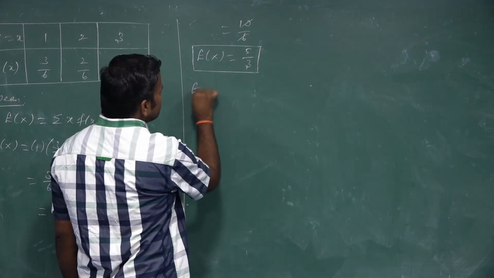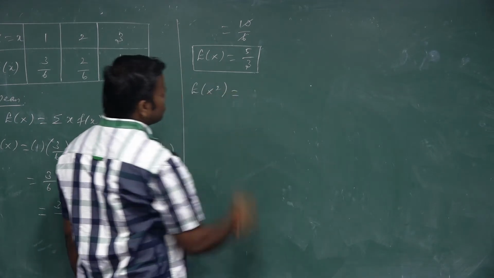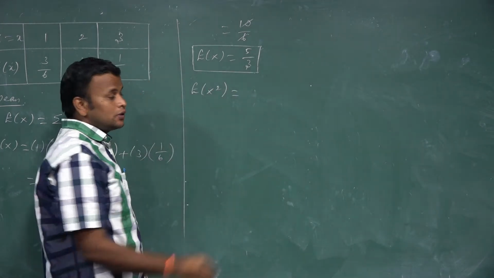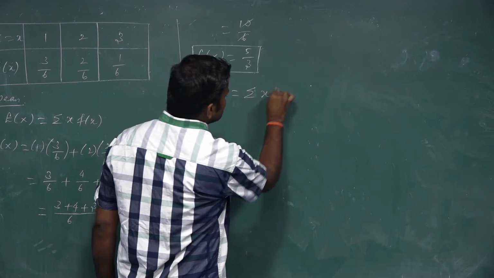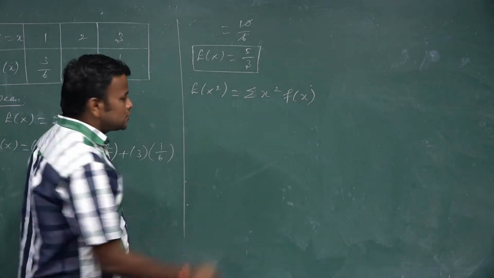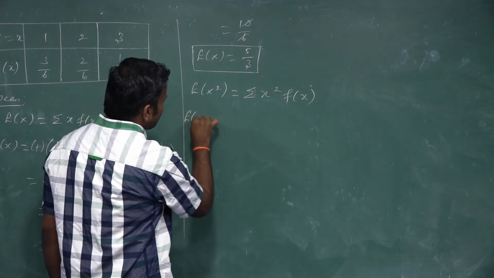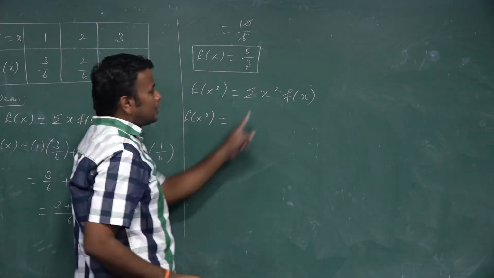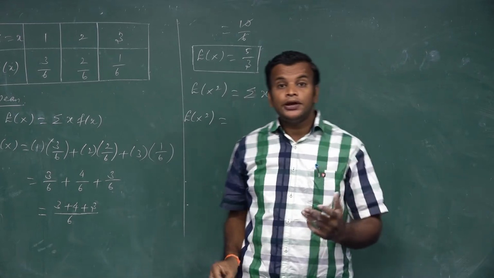In variance, we need E of x square. So first of all we find E of x square. The formula of E of x square is the summation of x square into f of x. So E of x square: the random variable squared.